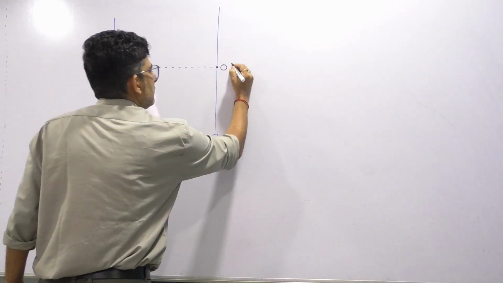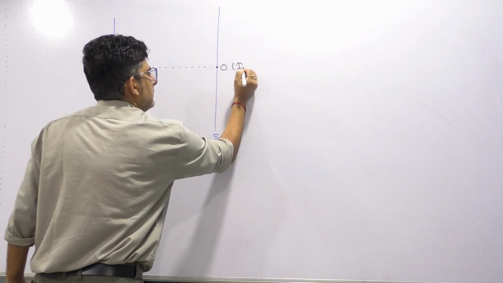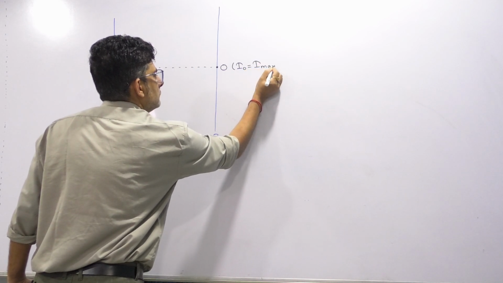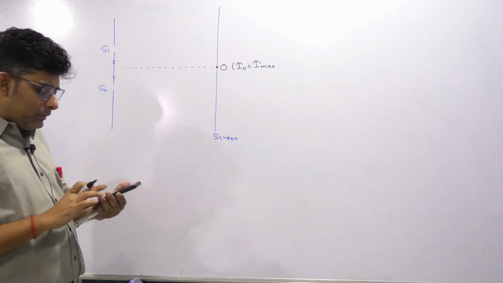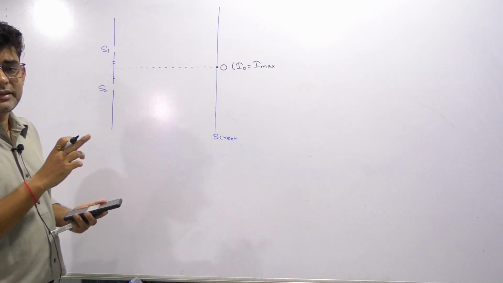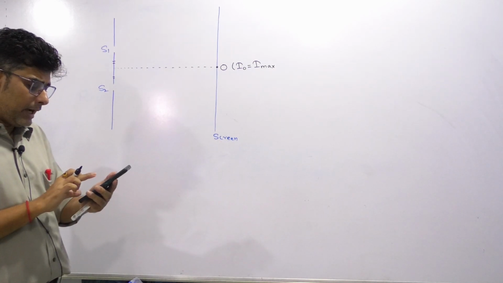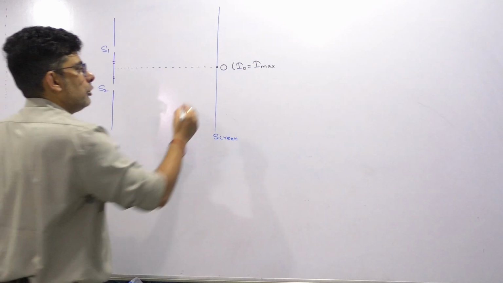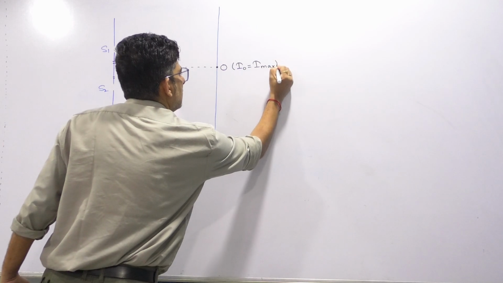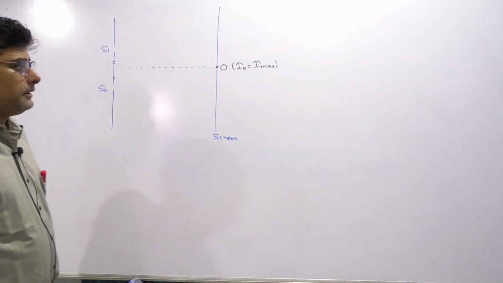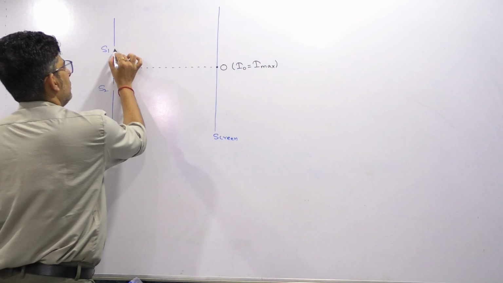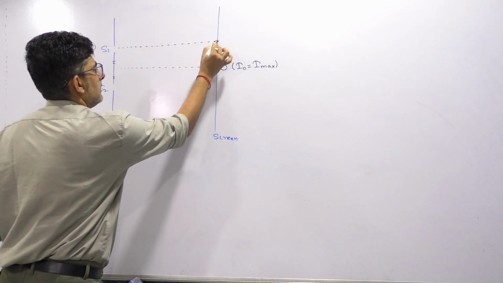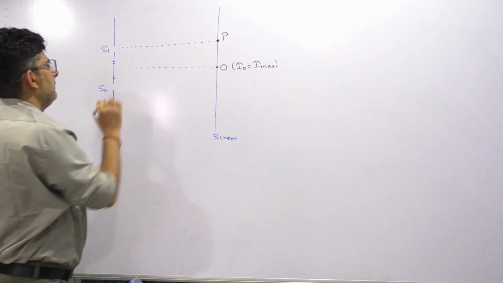So here, central maxima, we know intensity at O is maximum, and we know that in YDSE all the maximas have the same intensity. Every intensity will be I naught only, because they have given the intensity at maxima is I naught. So every maxima will have this intensity. But now they are talking about a point directly in front of one of the slits. So we can consider this. Let's take this point as P.